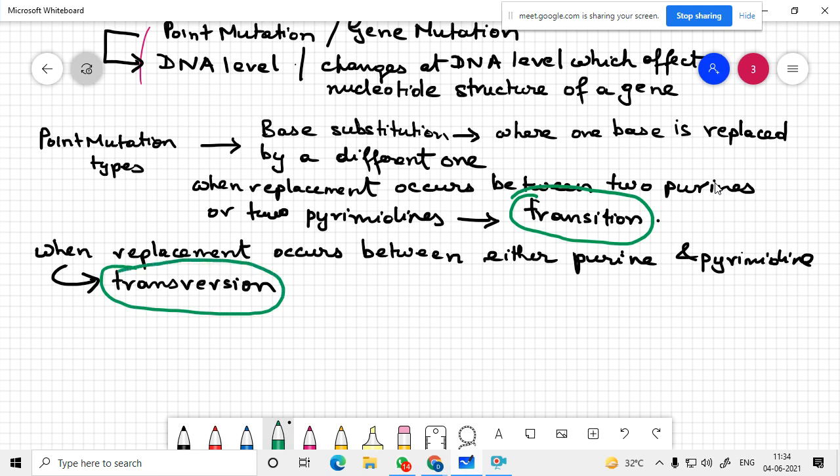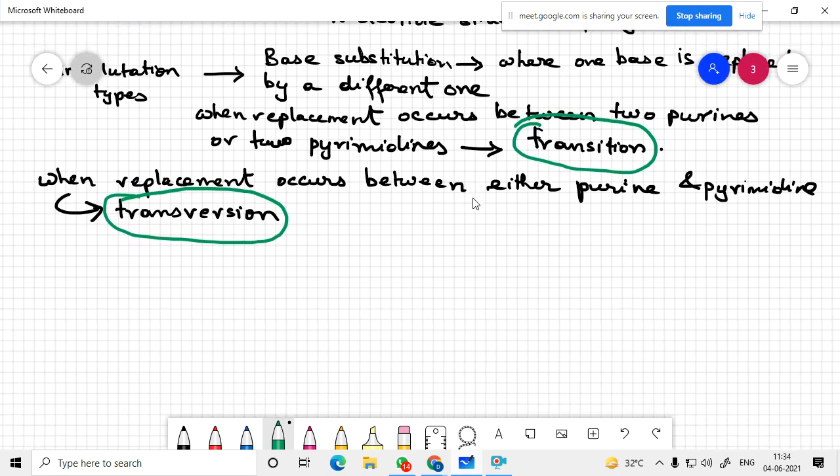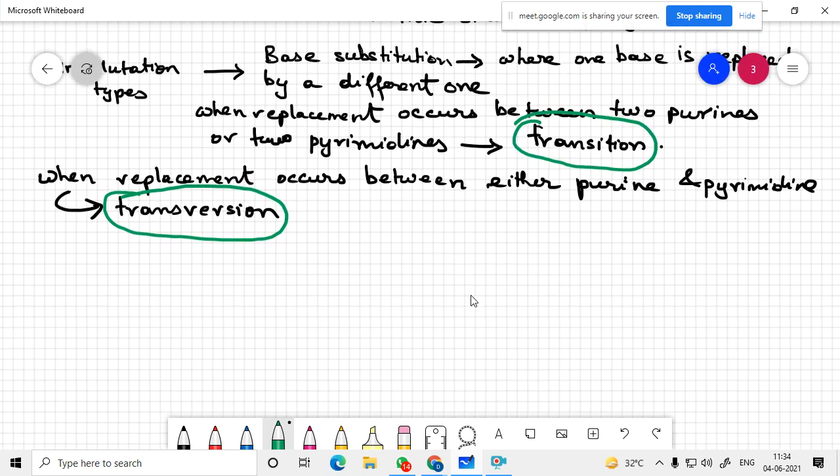This type of mutation is known as transversion. A is replaced by T or G is replaced by C. So now let us talk about transitional mutations.